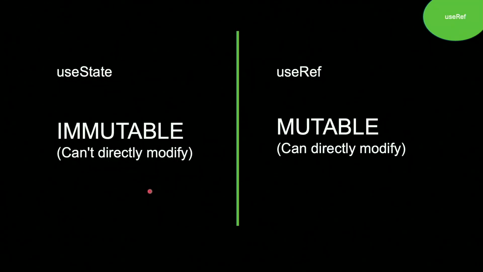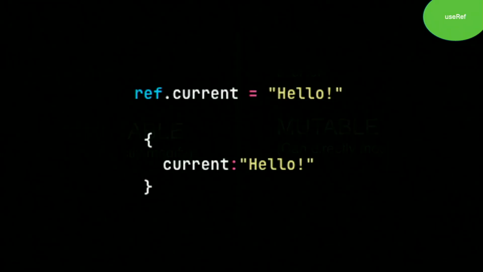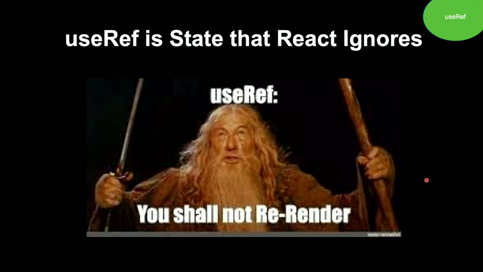useState is immutable, which means that we can't directly modify. If you want to edit something with useState, you have to use the setter. But when we're using a useRef, we can directly modify. So if we want to change the value of our ref, we can just use ref.current equals hello, and then instantly current equals hello. useRef is state that React ignores.